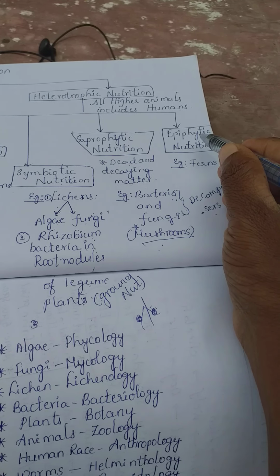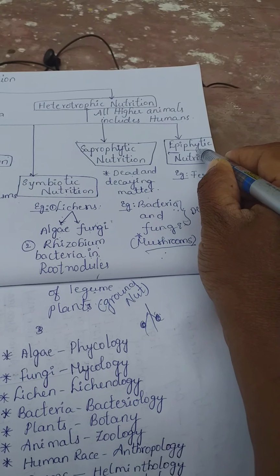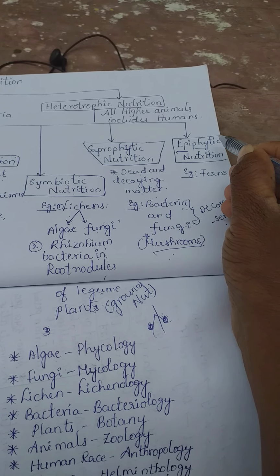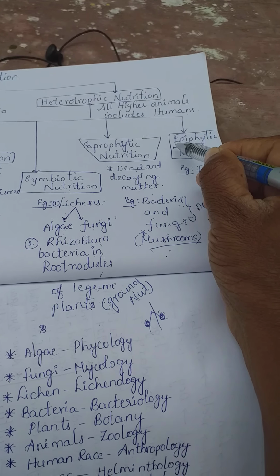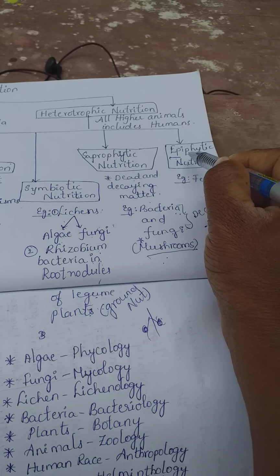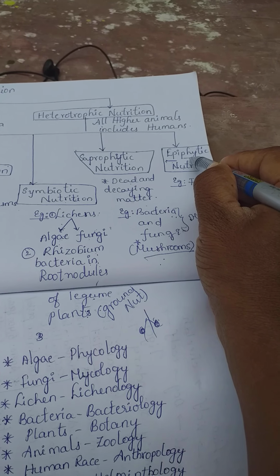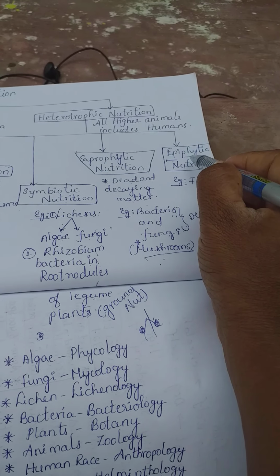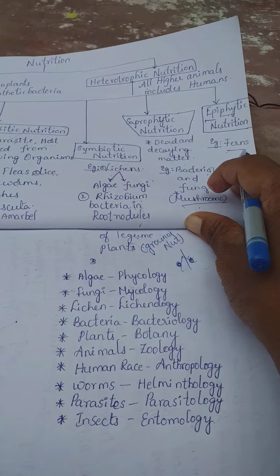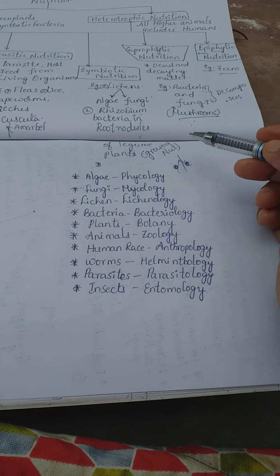Next one, epiphytic nutrition. Epiphytic nutrition means epi means above, phyton means plant. So on the surface of one complete plant or tree, some small plants arise. That is called epiphytic nutrition. These epiphytes trap food from the large trunks of the plants or trees. Best example, fern plants.